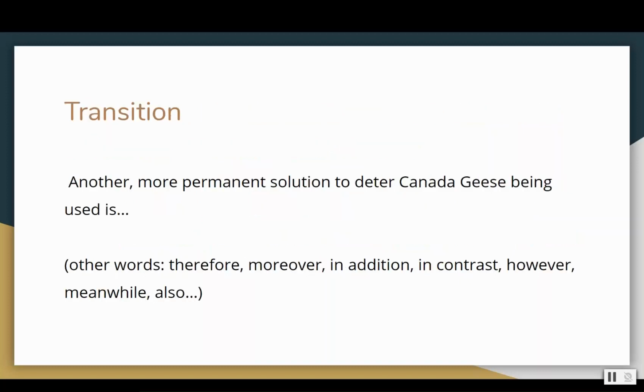Next we can transition to the second piece of evidence. The student here is using the word another to transition. Other words you can use are therefore, moreover, in addition, in contrast, however, meanwhile, also. These are transitional words that are in the link below in the description. So another more permanent solution to deter Canada geese being used is ... Let's see how that moves into the introduction.